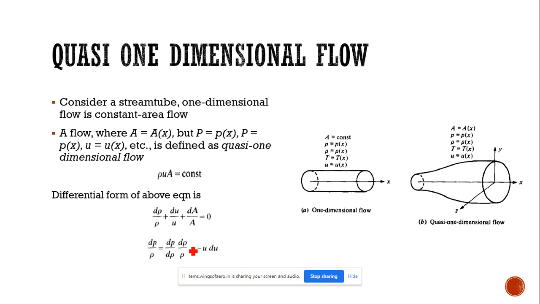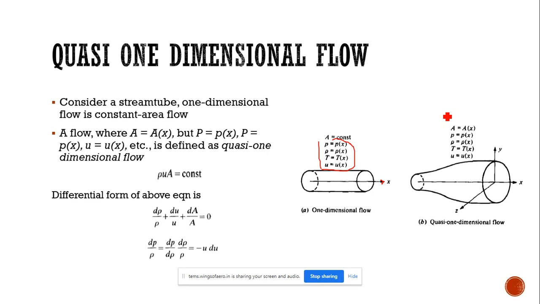We all know what a one-dimensional flow is. That means the flow will be in a single direction only. Here we can see a constant area duct, where the area is constant and the flow parameters change in one direction only, which we can consider as x. That's why it is called one-dimensional flow.